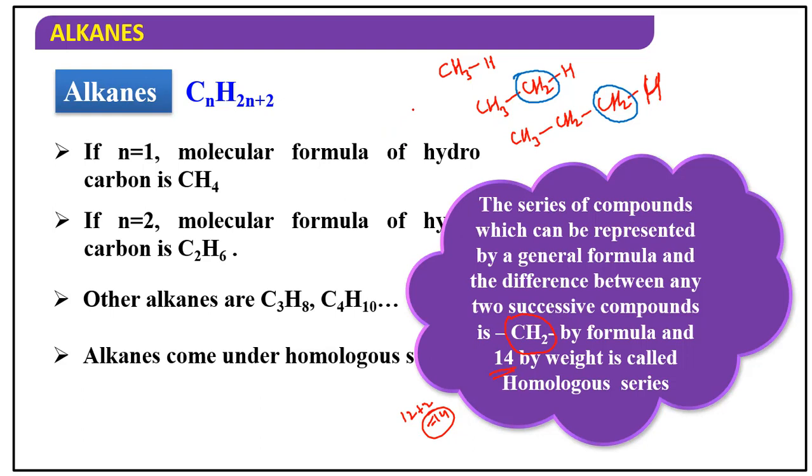If you count the molecular mass, 12 plus 4, how much? 16. Here, 16 plus 2 carbons, 24. 24 plus 6, 30. How much is the variation? 14 is the variation. So every time 14 mass is increasing, the CH2 group is increasing. This type of series is known as a homologous series.